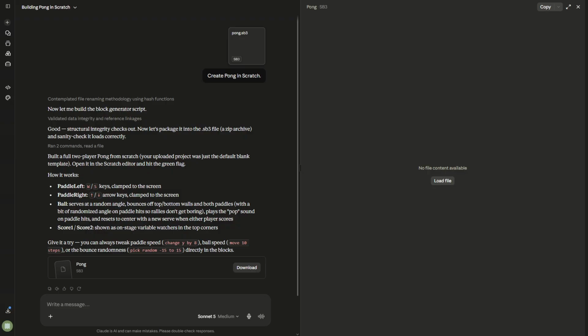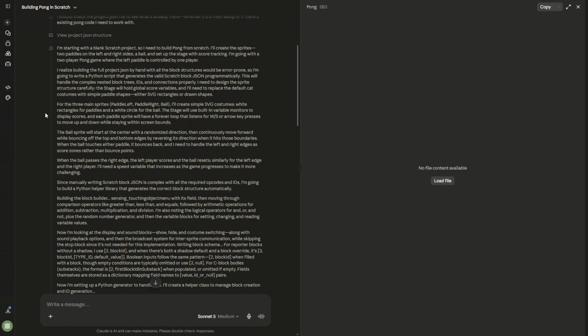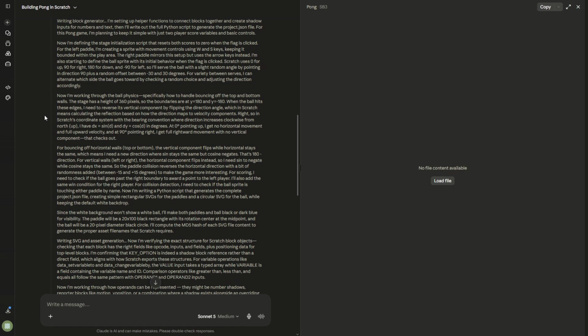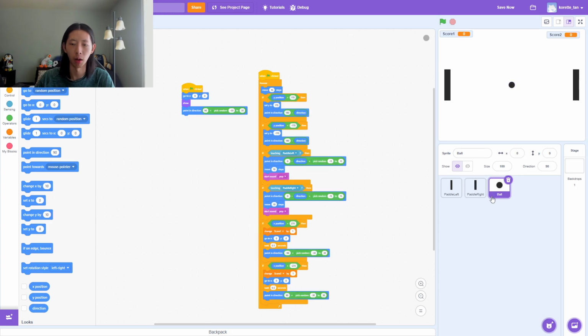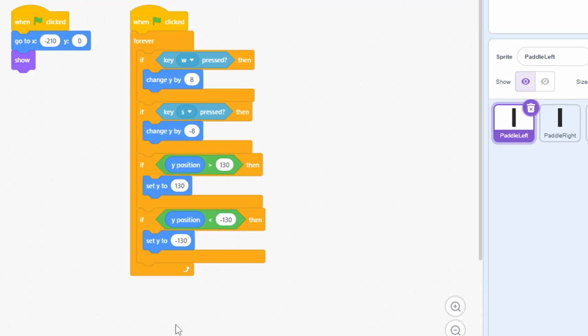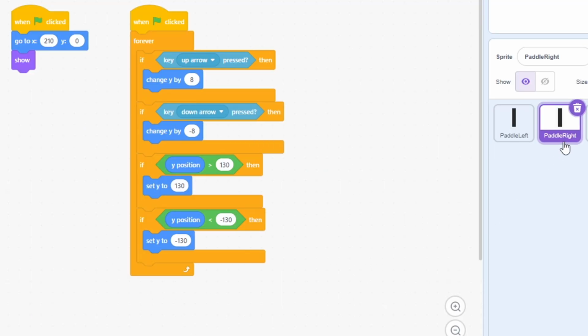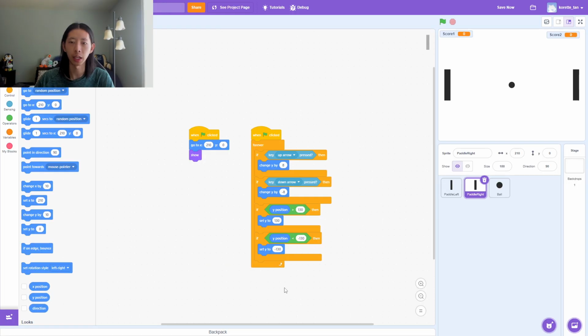Alright, looks like it's done, but take a look at this. There is a lot of thinking that went into building Pong in Scratch. But anyways, let's see if it works or not. So here's the code that was generated, and it looks like there are 3 sprites: the left paddle, the right paddle, and the ball. The controls for the left paddle are W and S, and the controls for the right paddle are the up and down arrows. And let's see if it actually works.